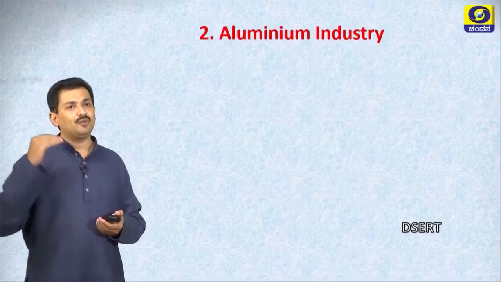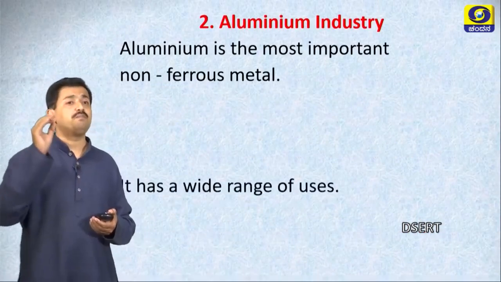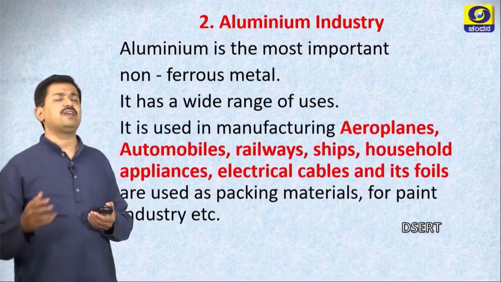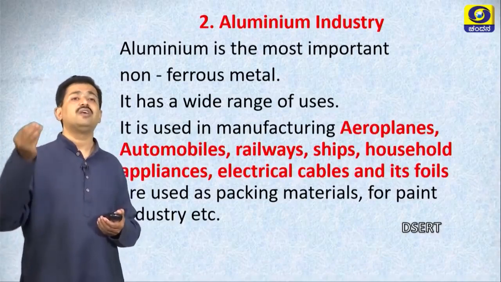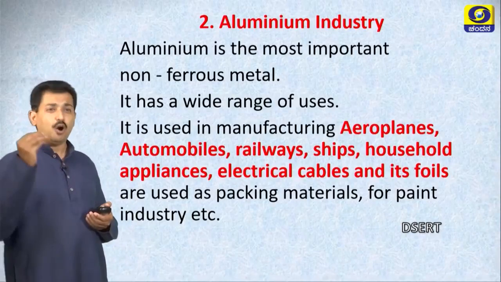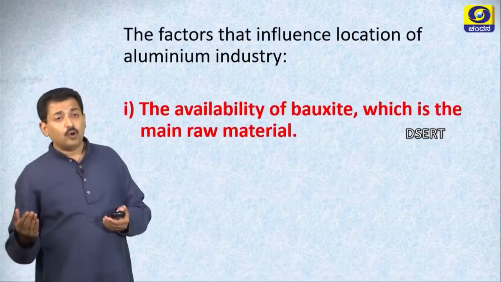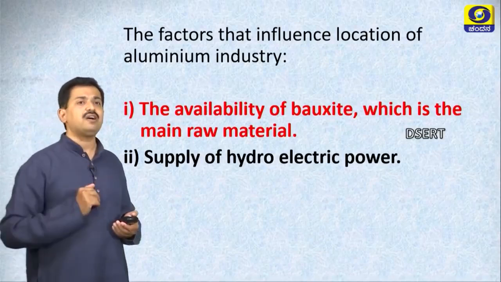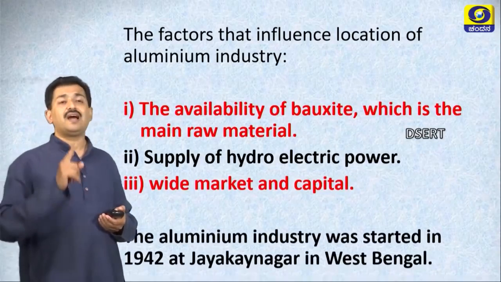Now, let us move on to aluminum industry. Aluminum is the most important non-ferrous metal. It has a wide range of uses. For example, it is used in the production of aeroplanes, automobiles, railways, ships, household appliances, etc. The factors that influence the localization of aluminum industry are availability of bauxite, supply of hydroelectric power, wide market and capital.